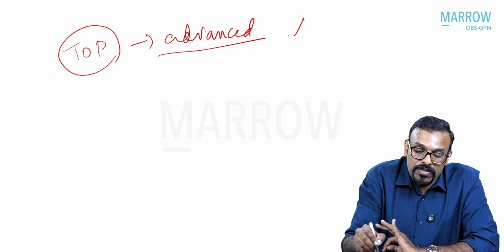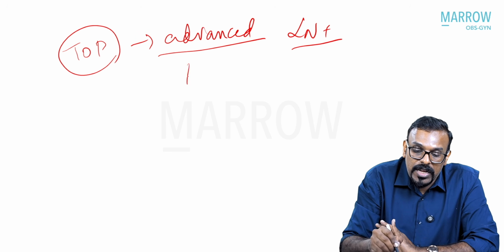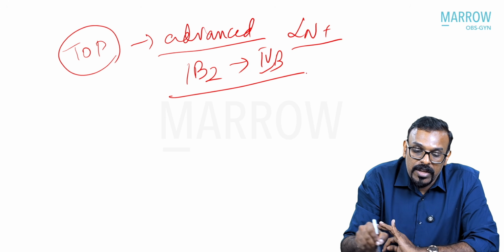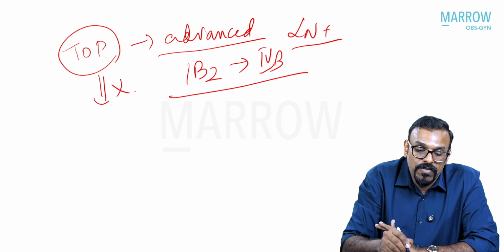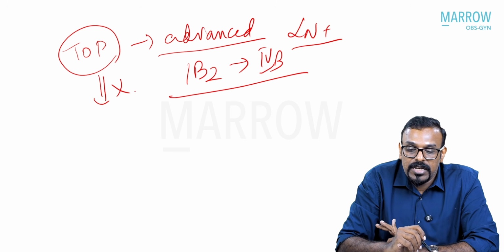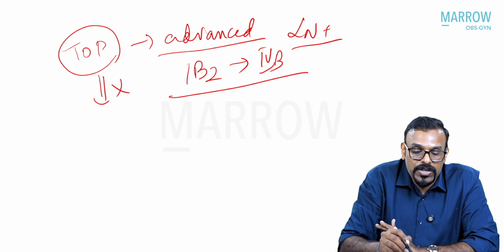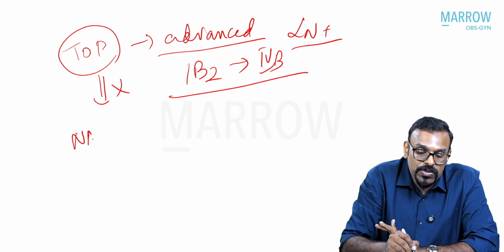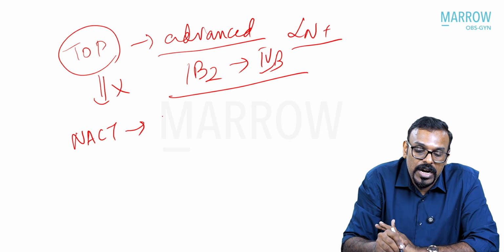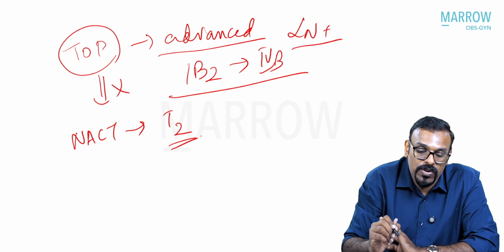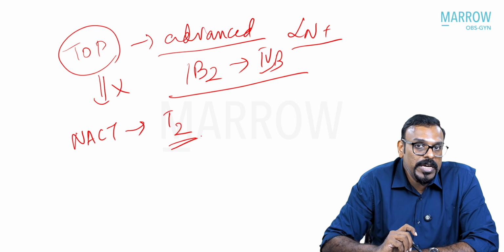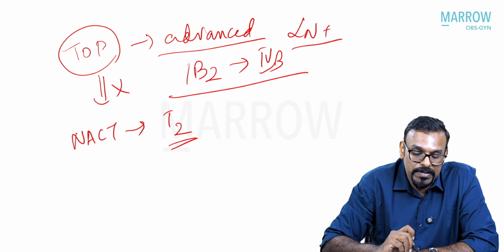That means you have lymph node positivity or any of the lesions that are more than 1B2 up to 4B. But if the patient is not willing for termination of pregnancy, then the next best option would be neoadjuvant chemotherapy, especially starting in the second trimester onwards to avoid the period of organogenesis in the first trimester.